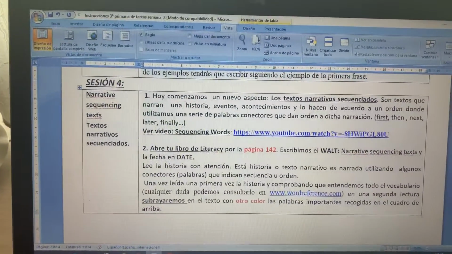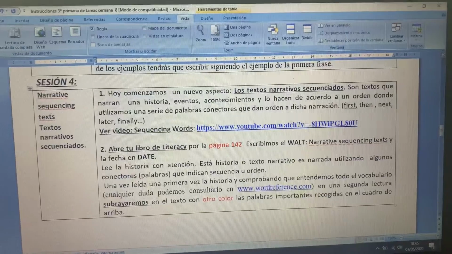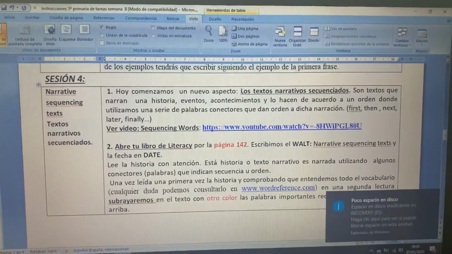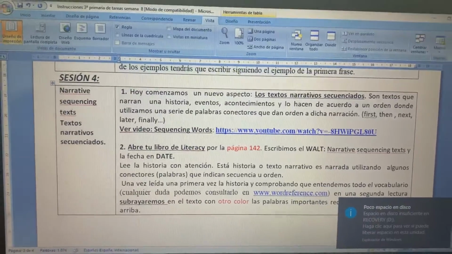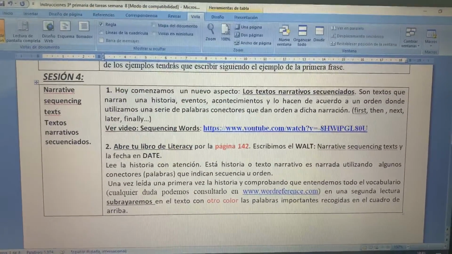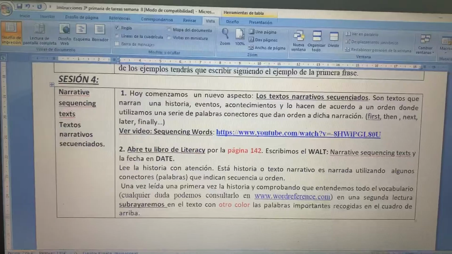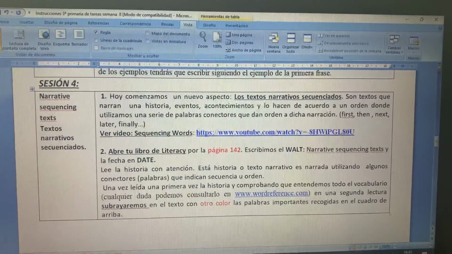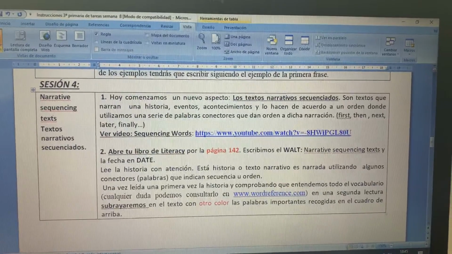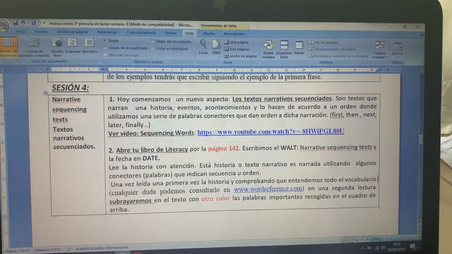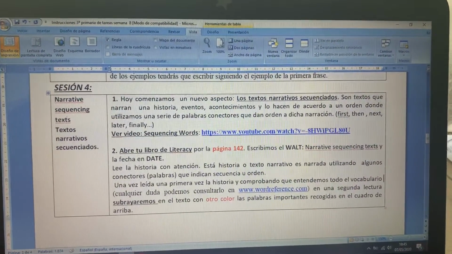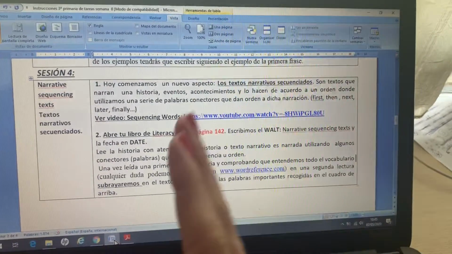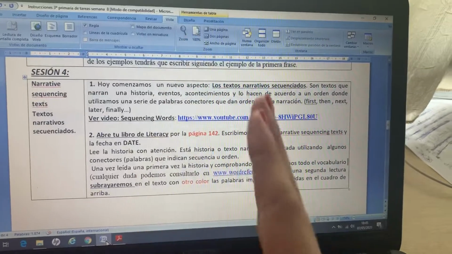And what are the narrative sequencing texts? Well, they are texts that tell a story, okay? They tell something that happened or an event, something that you want to tell to someone, a story, and to do that and to do it well, okay? Because you cannot say a story in a wrong order, okay? When you tell a story, you tell a story with different steps, okay? Number 1, number 2, number 3.